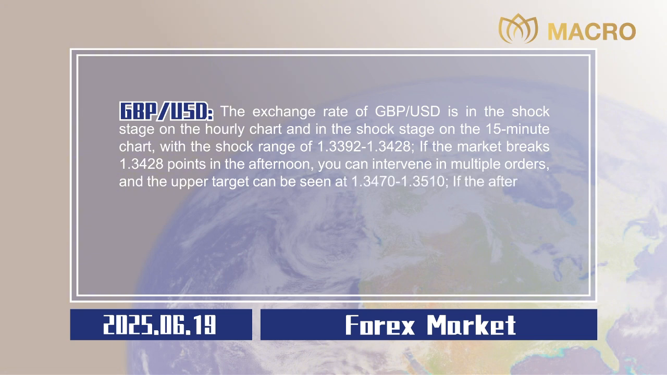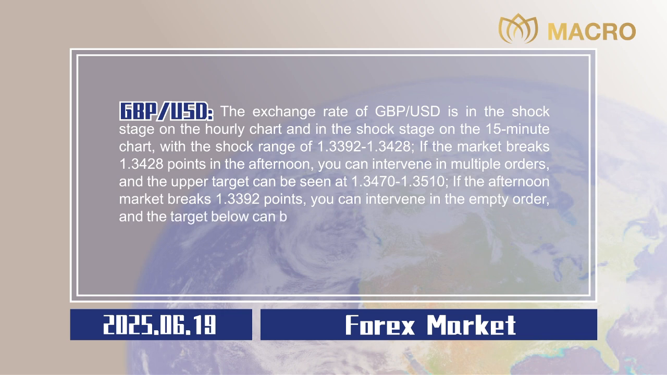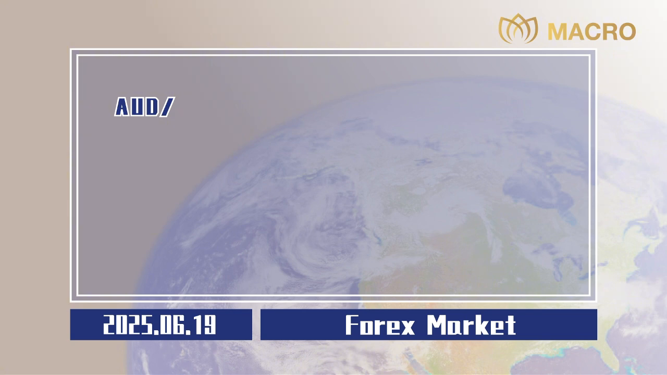If the afternoon market breaks 1.3392 points, you can intervene in the empty order, and the target below can be seen at 1.3330 to 1.3280. Stop losses are all 20 points, 0.0020. Australian dollar to US dollar.